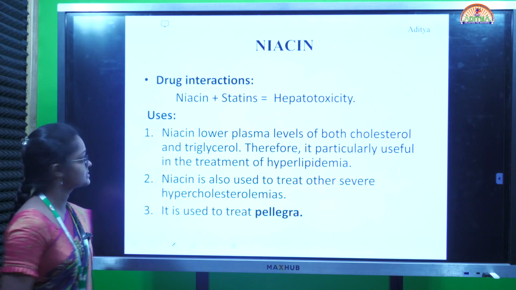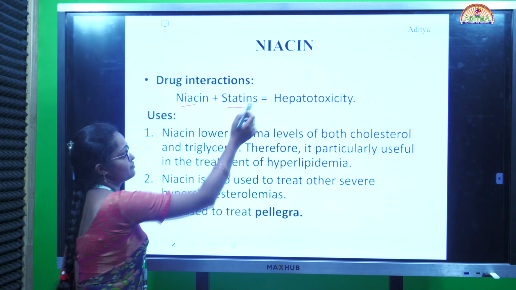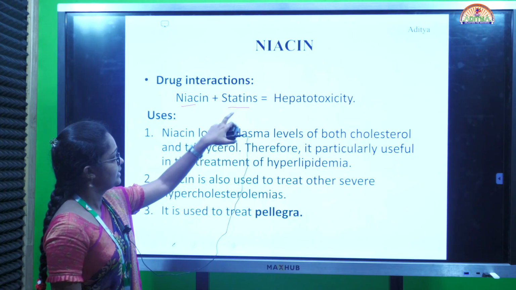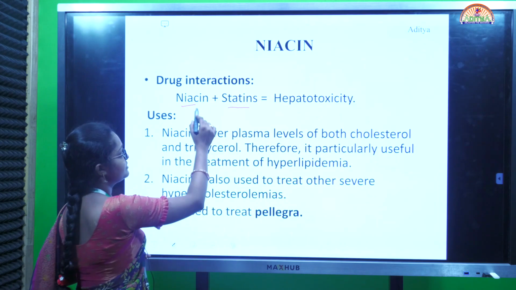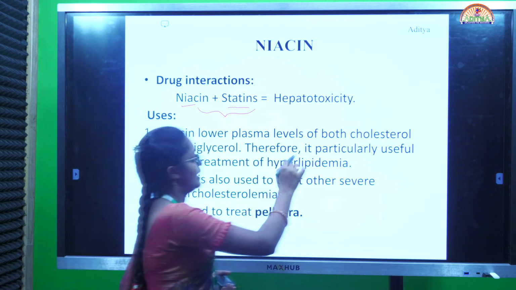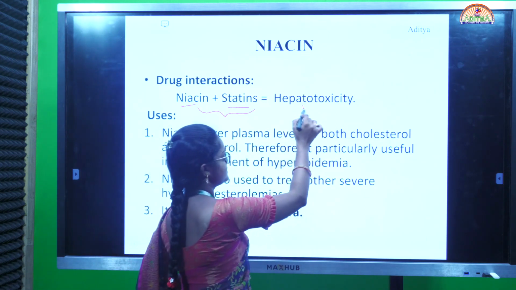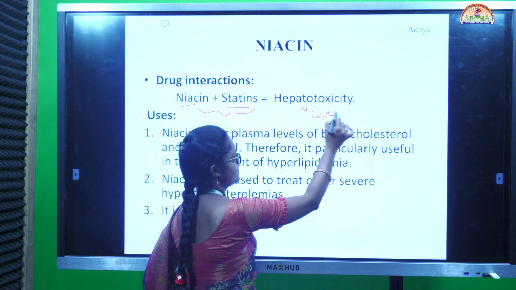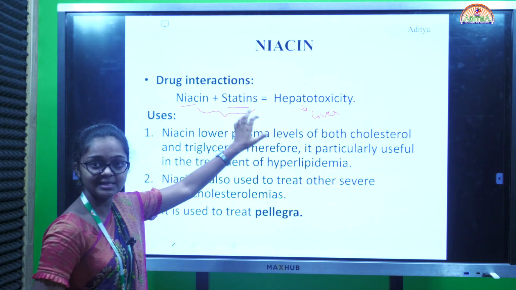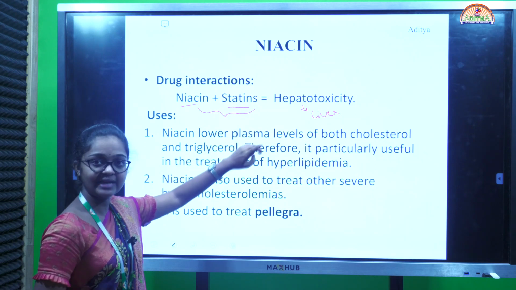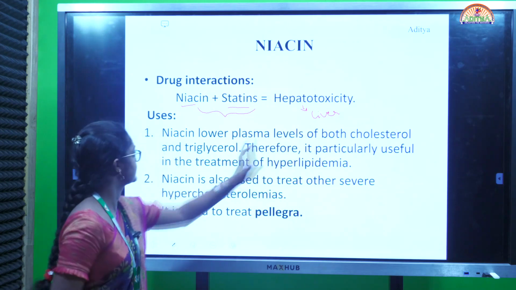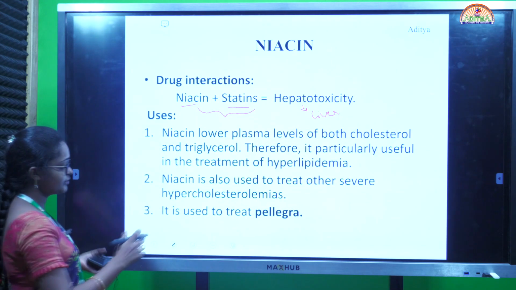Next, drug interactions include niacin along with statins. Statin is an HMG-CoA reductase inhibitor. While we are administering these two, it causes hepatic toxicity. Hepatotoxicity means liver toxicity. While we are administering niacin along with HMG-CoA reductase inhibitors, that is fluvastatin, simvastatin, atorvastatin, these drugs cause hepatotoxicity.